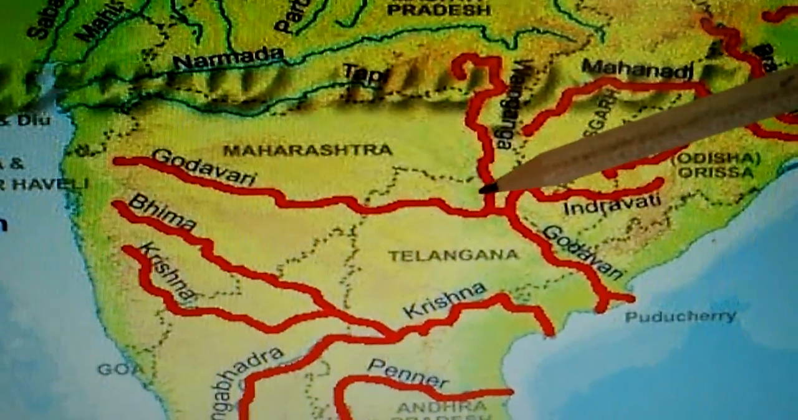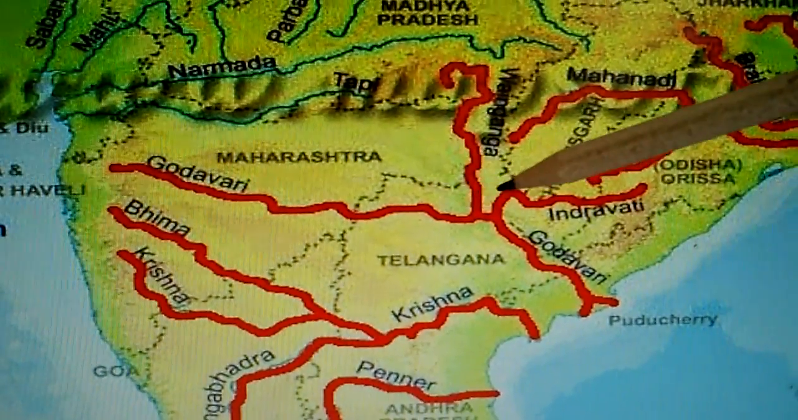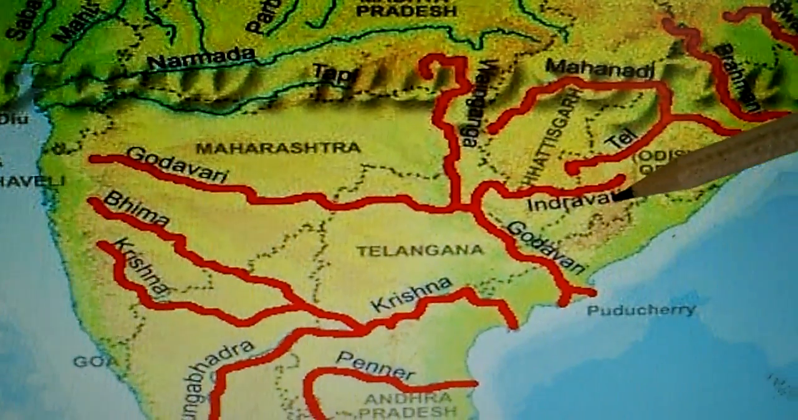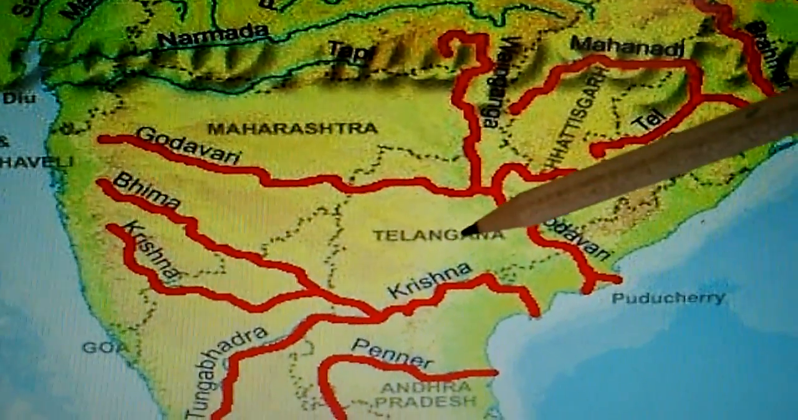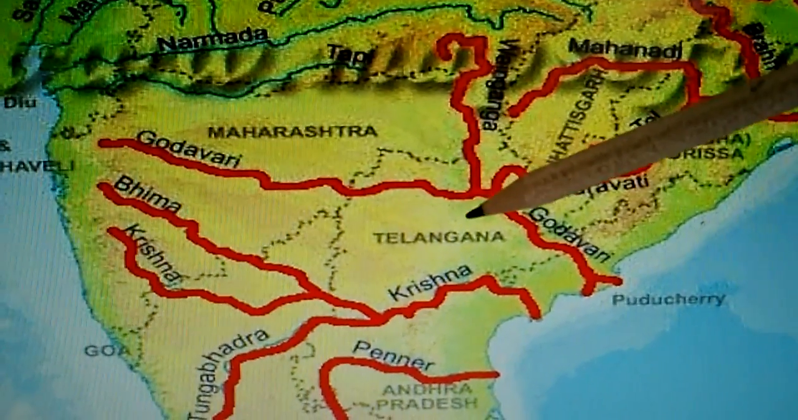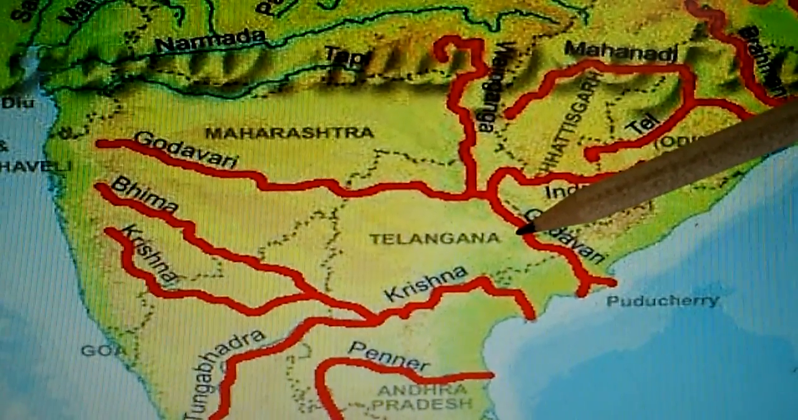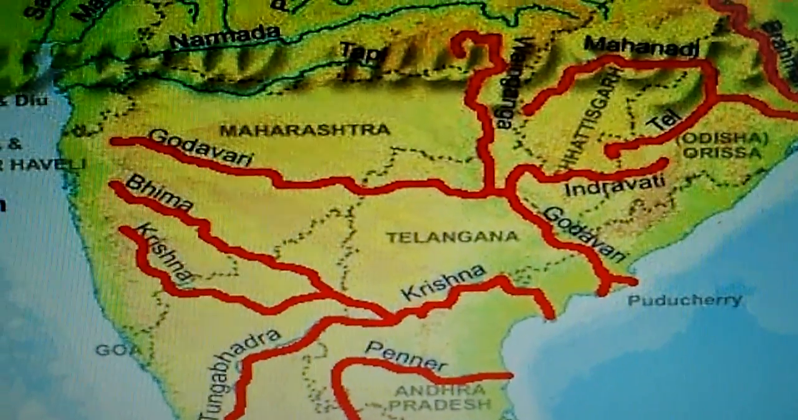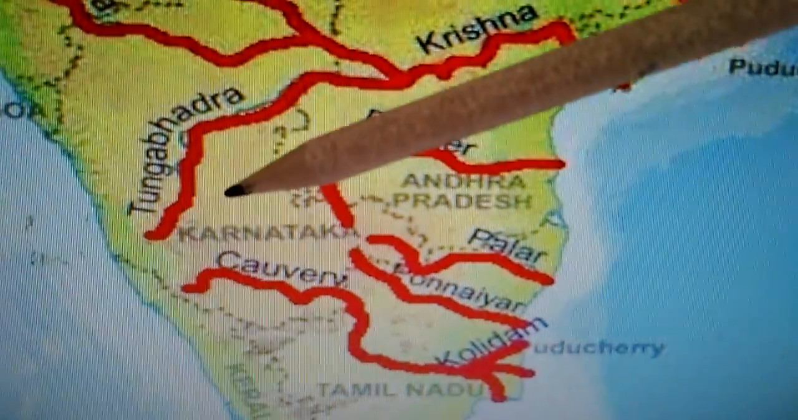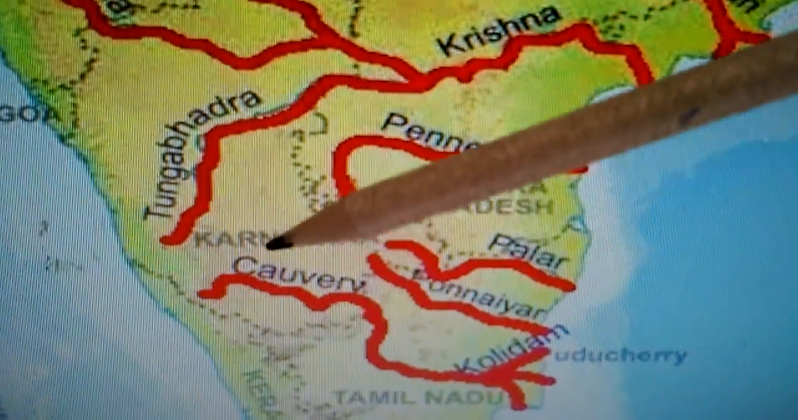You know children, see here, from here it started. And then the river passes through the states of Maharashtra, Telangana and Andhra Pradesh. See here is Andhra Pradesh. The next we'll see children now. Godavari is over. Next is the Kaveri.